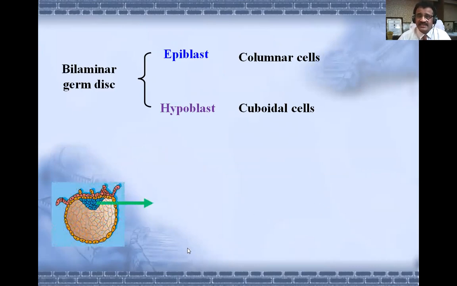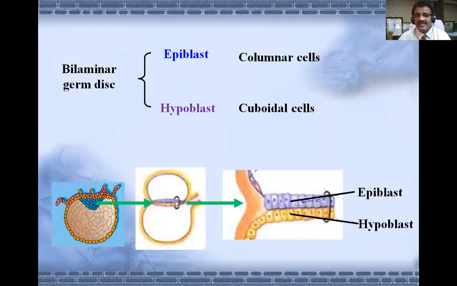And here you can see the inner cell mass getting converted into two layers, epiblast and hypoblast, and those are magnified here, and you can see this bluish color epiblast and yellowish color hypoblast.